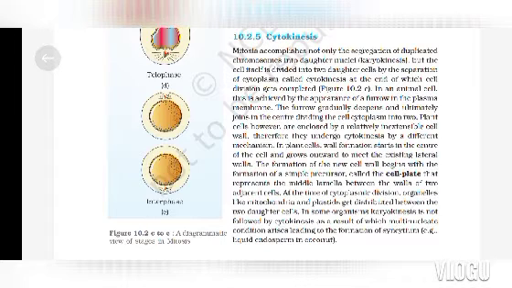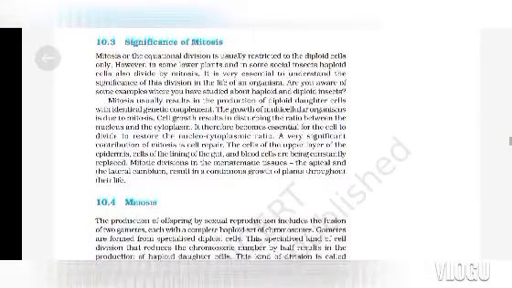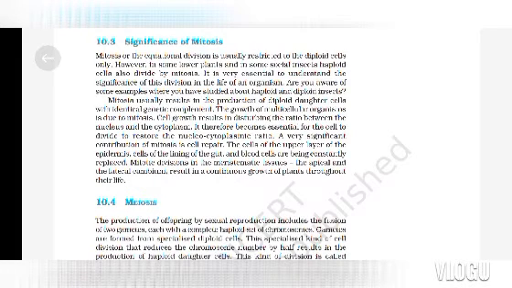In some organisms, karyokinesis is not followed by cytokinesis, as a result of which a multinucleate condition arises, leading to the formation of syncytium. Example: liquid endosperm in coconut. Topic: significance of mitosis. Mitosis, or the equational division, is usually restricted to the diploid cells only. However, in some lower plants and in some social insects, haploid cells also divide by mitosis. It is very essential to understand the significance of this division in the life of an organism.